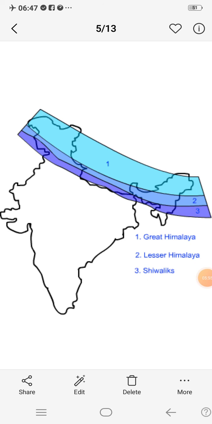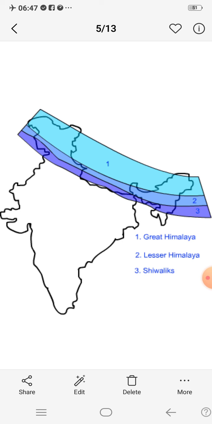Children, this is the map of India. See where the Himalaya starts, the Himalaya is on the north side. Look at this image. There are colors given and numbers written. The Himalayas are divided into three ranges: Great Himalaya, Middle Himalaya and Shivalik. The second one is given as Lesser Himalaya, or you can say Middle Himalaya or Himachal also.